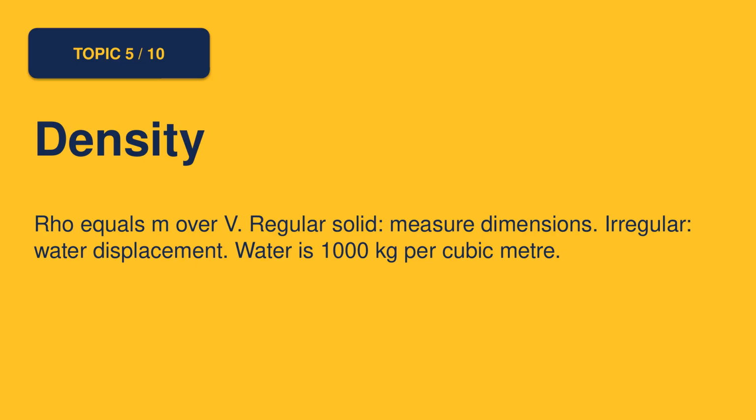Rho equals m over V. For a regular solid, measure dimensions. For irregular, use water displacement. Water is 1,000 kilograms per cubic meter.